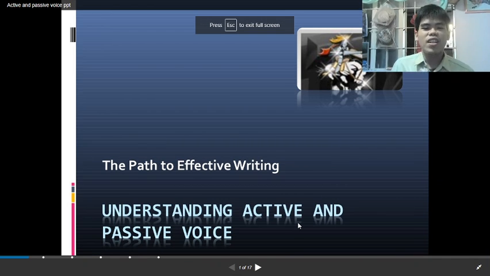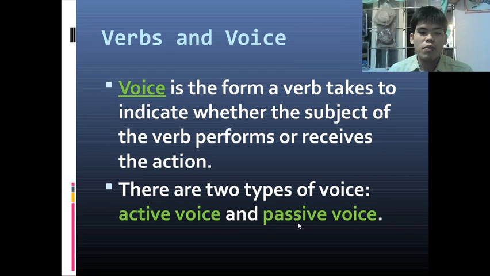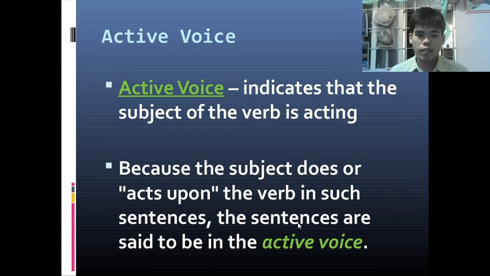So good day everyone. So here we have another lesson for today, which is about active and passive voice. So understanding the active and passive voice. So before we continue, what do we mean first by voice? So voice is connected to verbs. So voice is the form a verb takes to indicate whether the subject of the verb performs or receives the action. So there are two types of voice, the active voice and the passive voice.